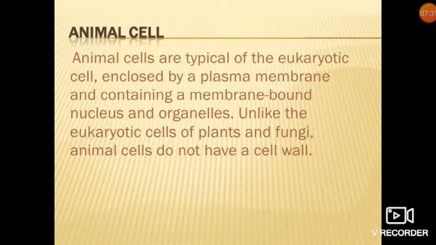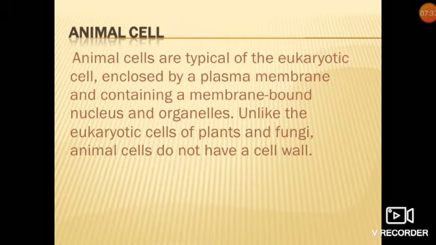Animal cells are typically eukaryotic cells enclosed. Now remember students, both plant cells and animal cells are eukaryotic. Only bacteria come under prokaryotic, or bacteria have prokaryotic cells. Eukaryotic means all the cell organelles are present inside the cell. But in a prokaryotic cell, the cell organelles are missing.